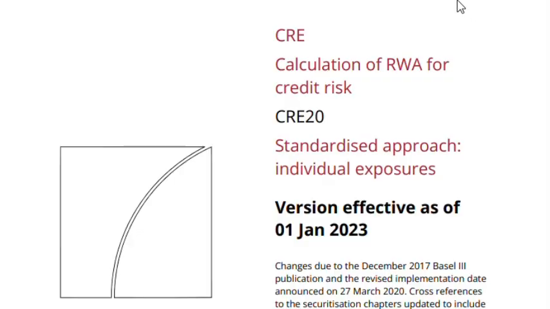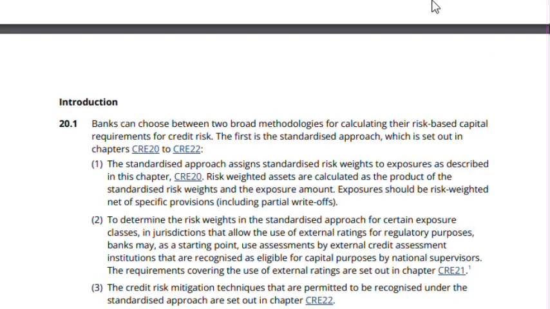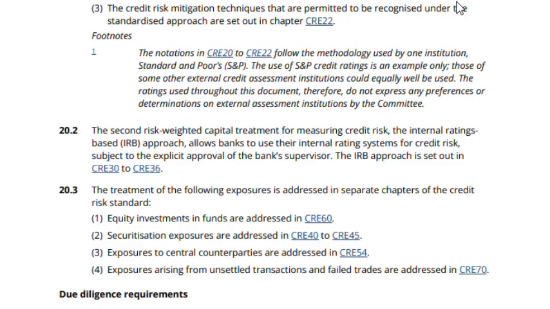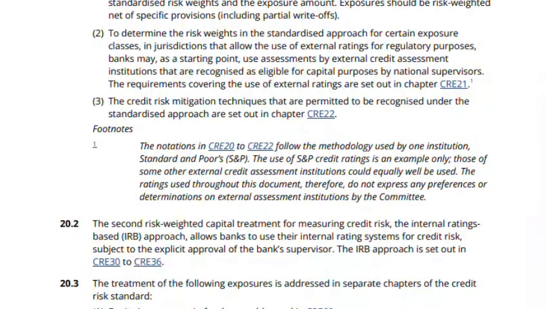The denominator, or risk-weighted assets, can be calculated via two different methods that are actually used to determine credit risk, i.e. the potential to default. There's a standardised approach and an internal ratings-based approach.